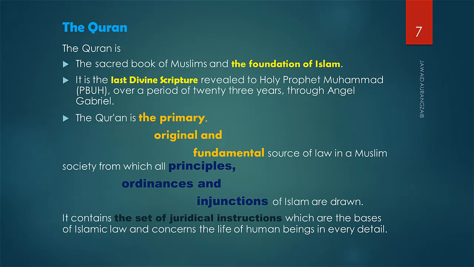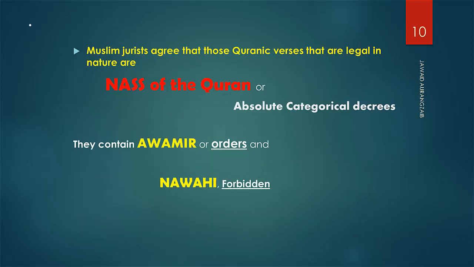So that's why Quranic injunctions, ordinances, or laws, they are absolute categorical decrees, because they are nass qat'i, which are given by Almighty Allah. They are absolute in a sense that they are unchangeable. Categorical because they are very clear. They are proof from clear verses, muhkamat verses of the Quran, and decrees because they are decisions given by Almighty God. So that's why they are unchangeable.